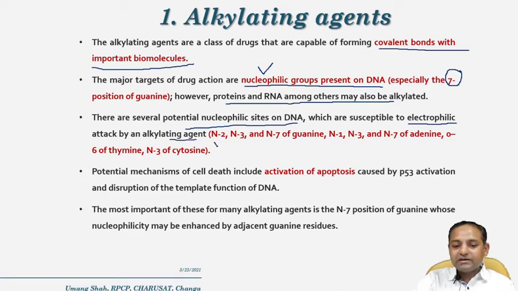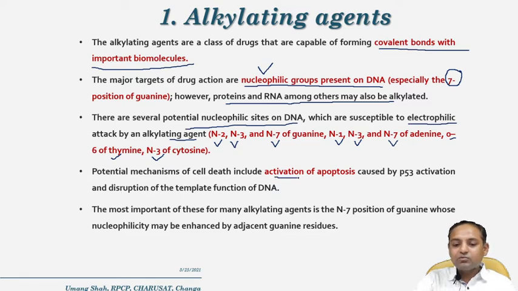Such sites are N2 of the guanine, N3 of the guanine as well as the N7 of the guanine base. Apart from guanine, N1, N3 and N7 of the adenine, O6 of the thymine as well as the N3 of the cytosines. So these are all the potential nucleophilic sites which can easily attack the alkylating agents, and the potential mechanism